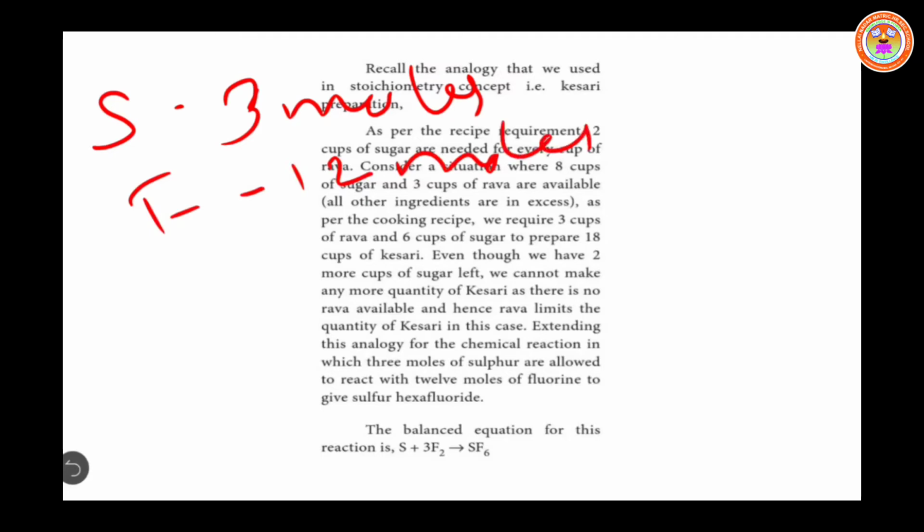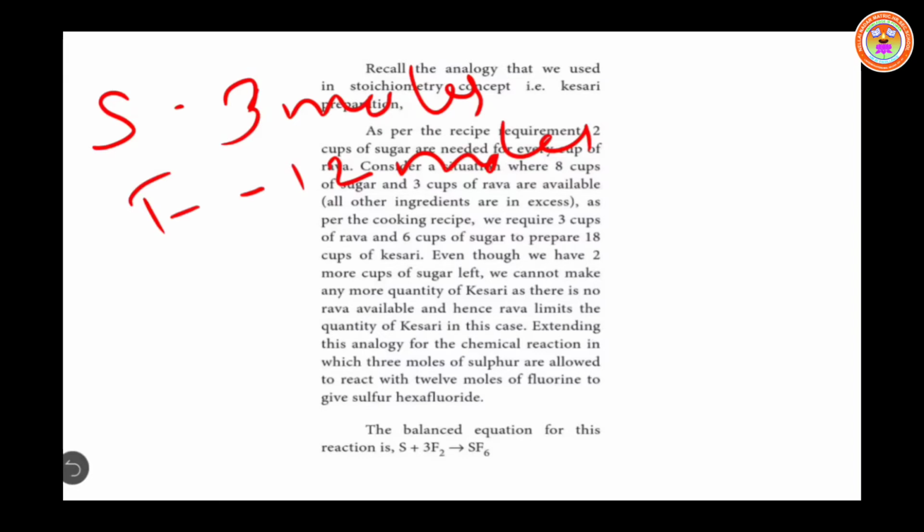So, when 3 moles of sulfur is allowed to react with 12 moles of fluorine, which is the limiting reagent? How do we determine the limiting reagent in a chemical reaction? By writing a balanced chemical equation. With the help of the balanced chemical equation and the quantity of the reactants taken, we can determine the limiting reagent of a chemical reaction.